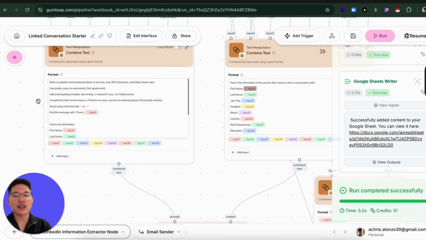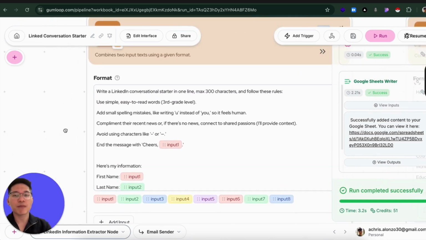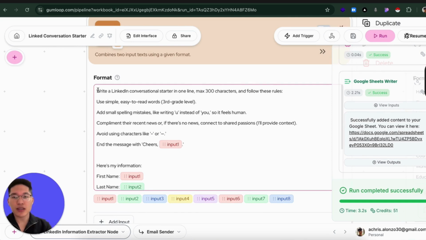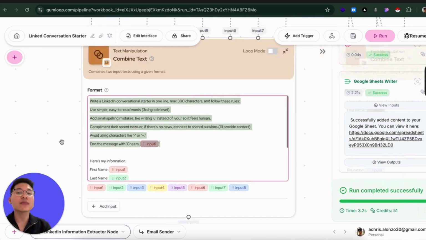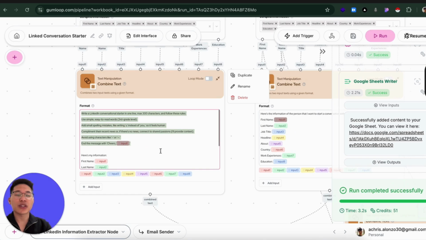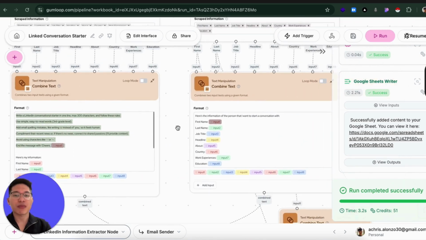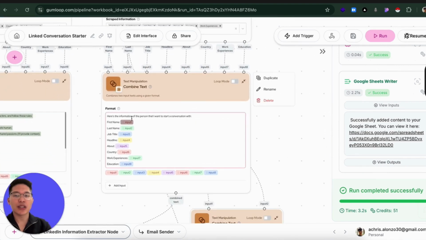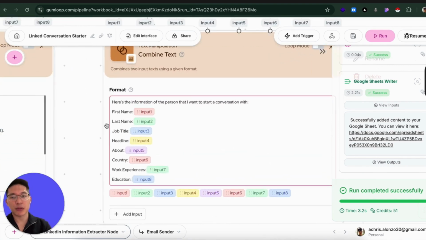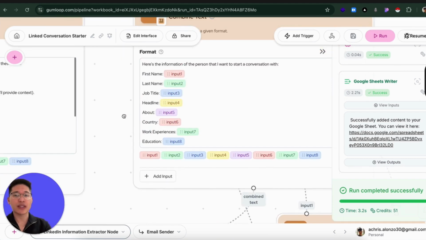Another thing I did in here is I wrote a prompt the way I write. You're going to edit this part to match the way you write. If you're like me, you can leave this as is if you want, you don't have to do anything. But if you want to change it, feel free to do it. And then I also did the same thing for the other person. On this one, I didn't write any prompt because we're going to give this to the AI